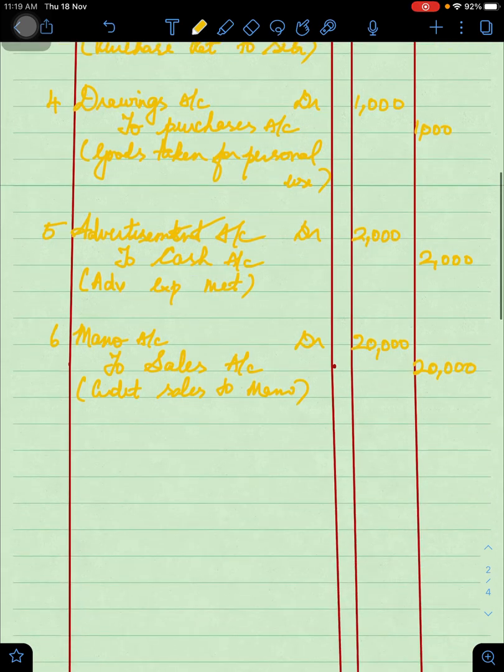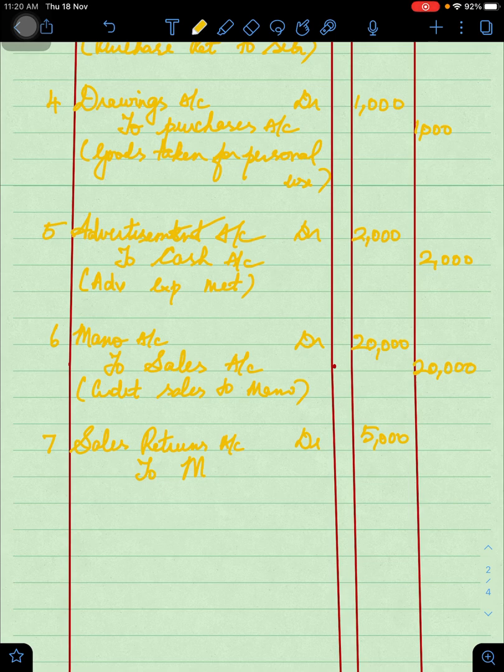Then coming to the transaction dated 7, it says goods are returned by Manu for rupees 5,000. So this results in sales returns. The date being 7, there are some returns taking place. So here we will debit sales returns account debtor, and the amount of returns is 5,000. Now Manu becomes the giver.